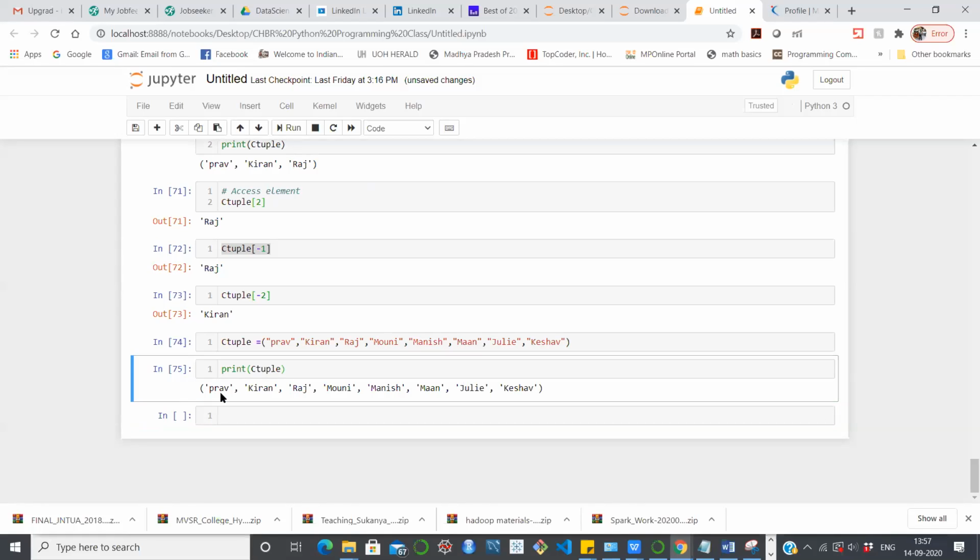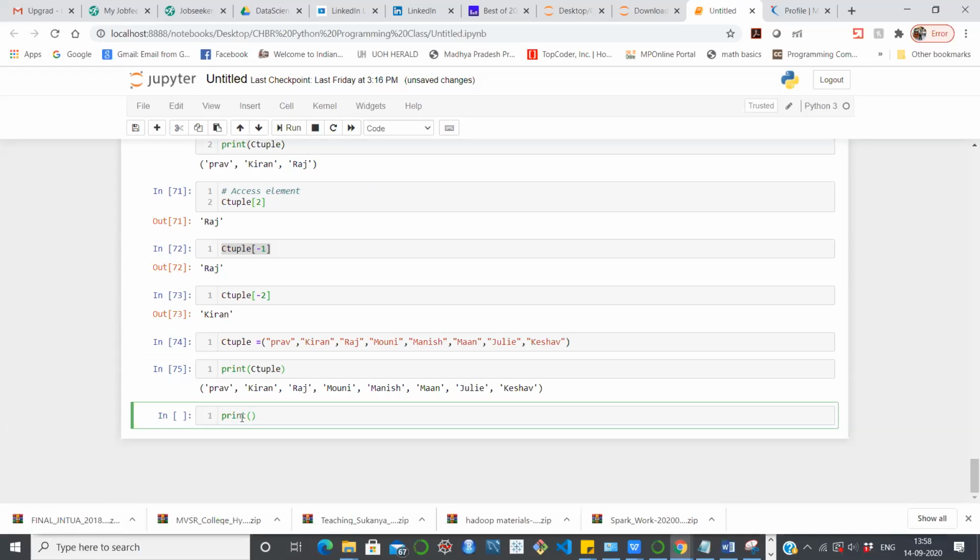You can see here you have all the names which are present in the tuple. Okay, so this is how exactly it is. And then let's say one more time, I wanted to know the set from here till here. I wanted to access all these names. So you just need to mention print.